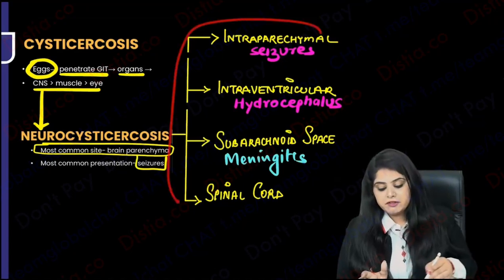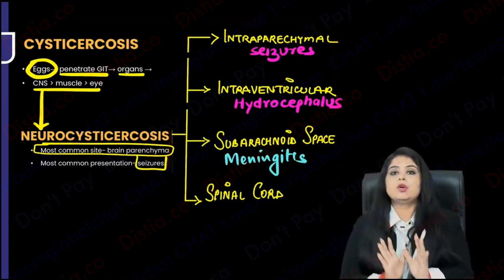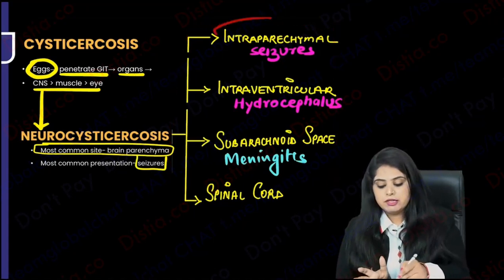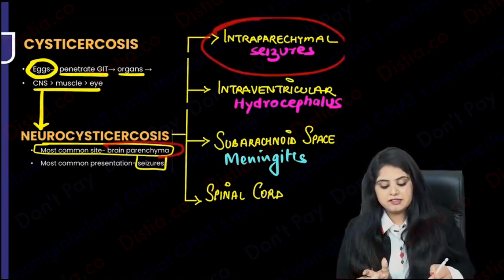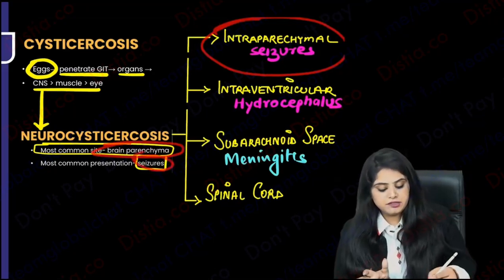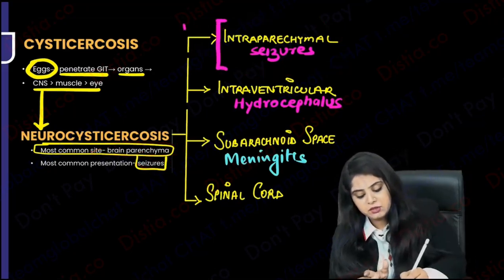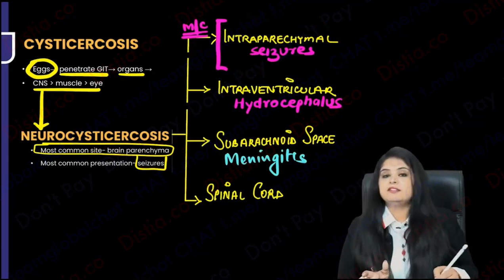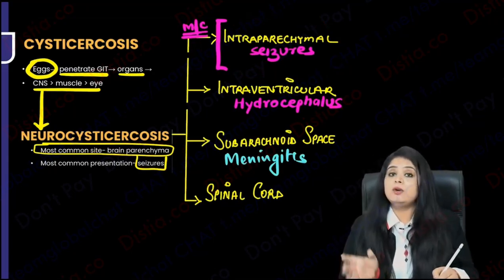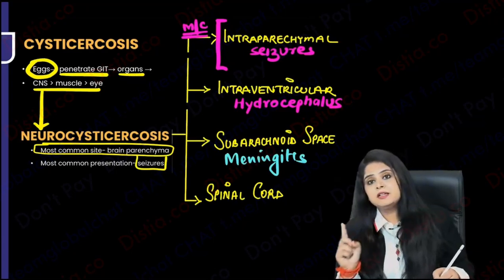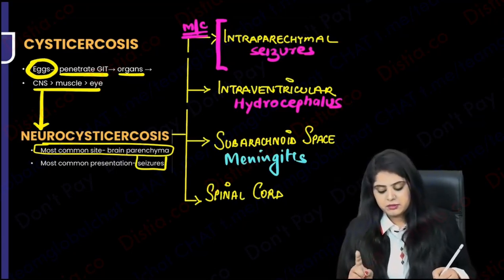So it can go to different parts of the brain, which I don't want you to learn. I just want you to learn that going into the parenchyma, that is why I said brain parenchyma, and causing seizures, this aspect is going to be the most common presentation. I hope everyone's understood how intestinal type and the neurocysticercosis type is going to be different.